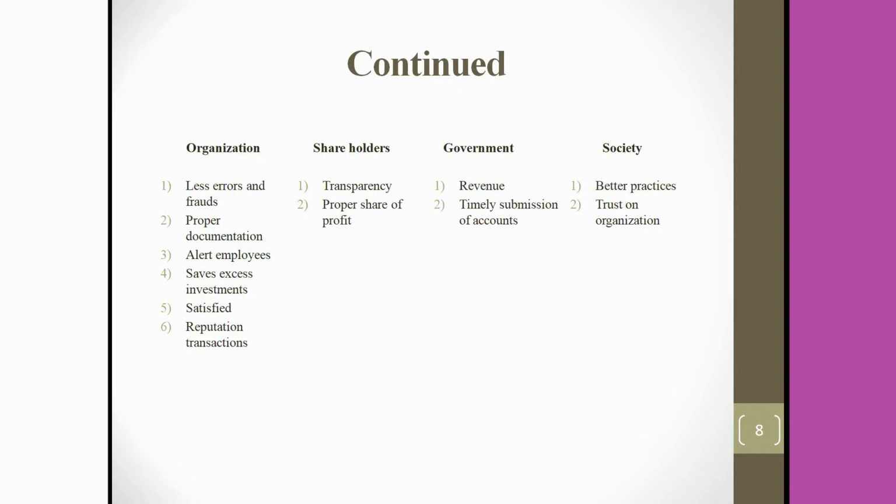The next one is that the employees of the organization remain alert. Whenever there is checking, whenever there is a rumor that auditors are going to come and verify the books of accounts, employees always remain alert. So the entries of the day will be recorded that day itself. Second, there is no possibility of errors, and no employee will think of cheating the organization for any kind of purpose.